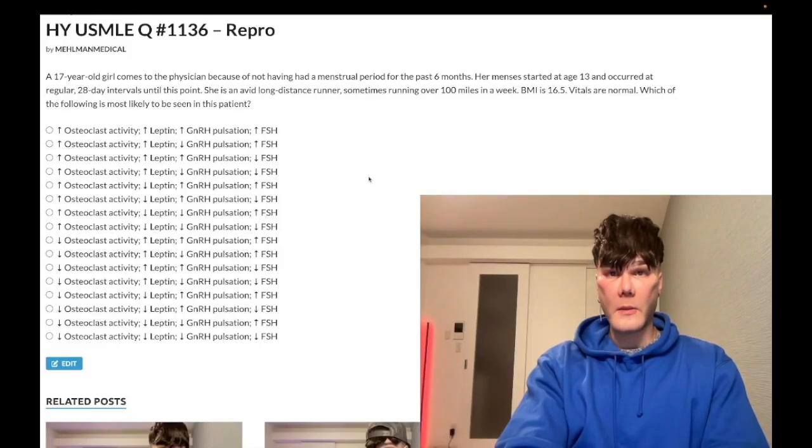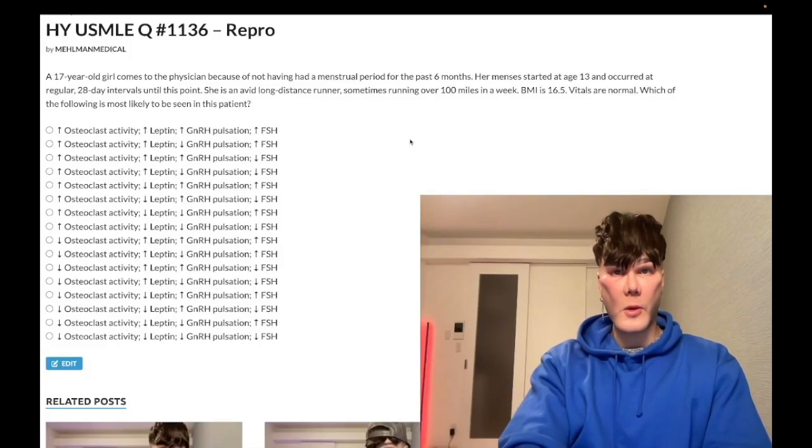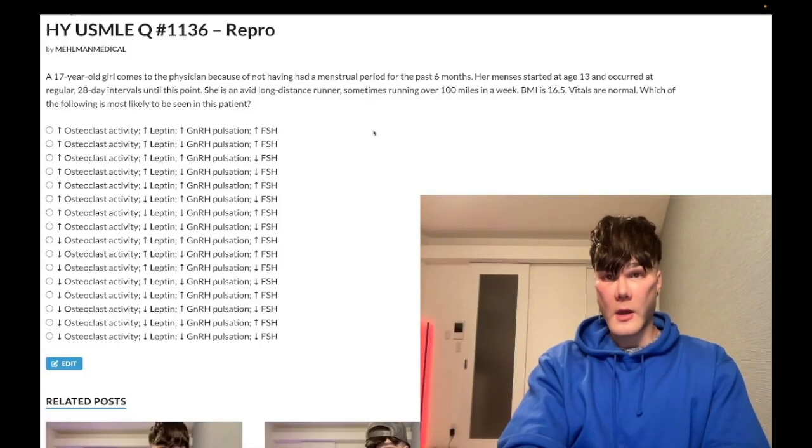How's it going, guys? Medium difficulty question, repro, OBs guide, Steps 1 and 2. We have a 17-year-old girl with anorexia leading to amenorrhea. Clearly has a low BMI. She's a long distance runner. And this question is literally just asking what's the mechanism for the amenorrhea secondary to anorexia, okay?